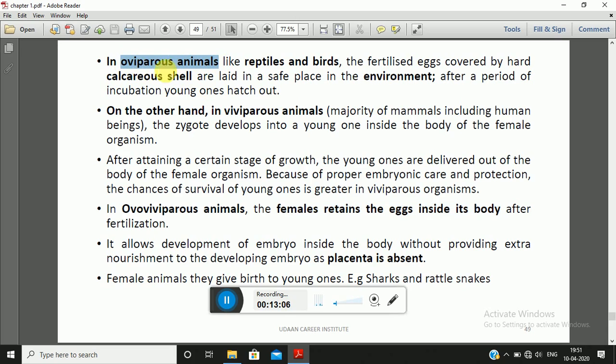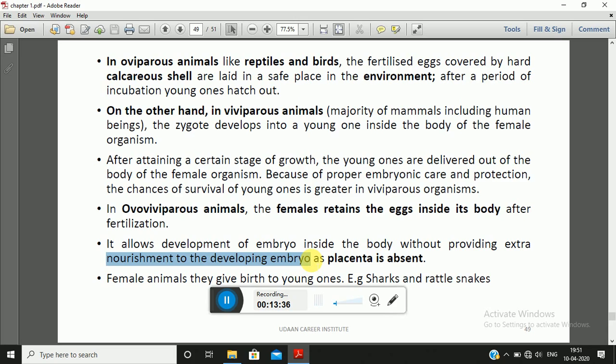So in oviparous animals, the eggs are laid outside, whereas in ovoviviparous animals, the eggs are retained inside the body. The embryo development takes place inside the body of the female without any extra nourishment to the developing embryo. So there is no extra nourishment given to the embryo.